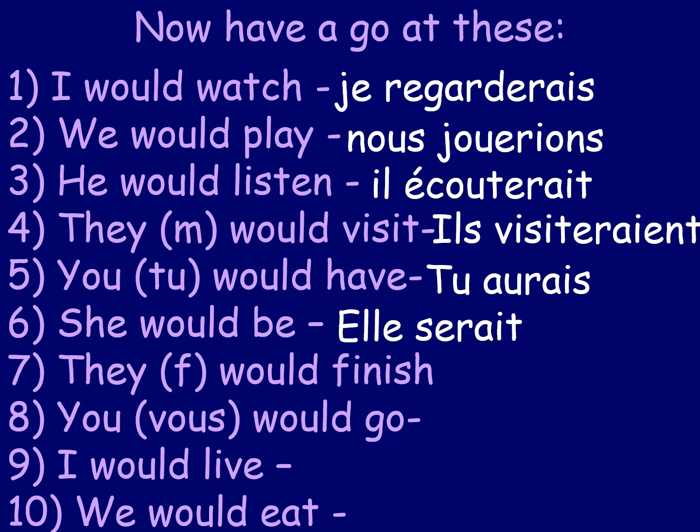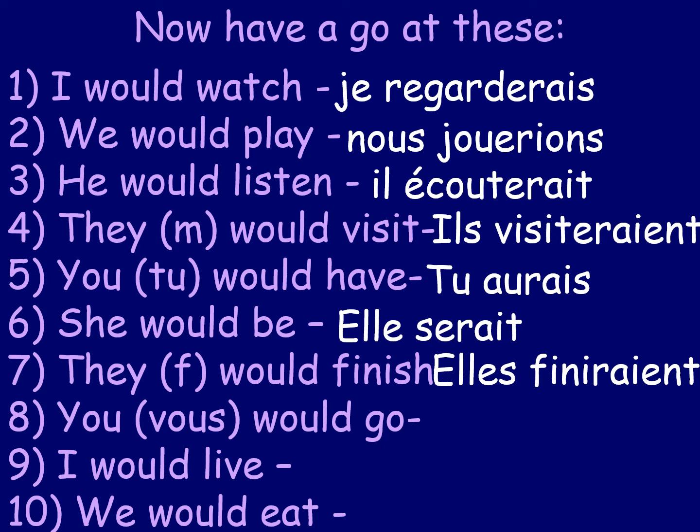Number 7. They would finish, but this is for a group of girls this time. This should be pretty normal because finish is just a regular verb. So they would be elles, E-L-L-E-S, and finir, F-I-N-I-R. And then we add the correct ending on, which is just like number 4, A-I-E-N-T. Go down the verb: AIS, AIS, AIT, IONS, IEZ, AIENT. So it looked like that, elles finiraient. They would finish their homework or something like that.